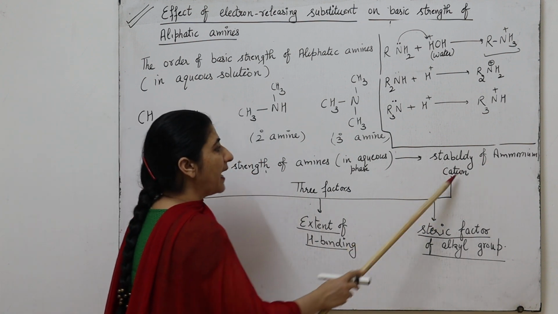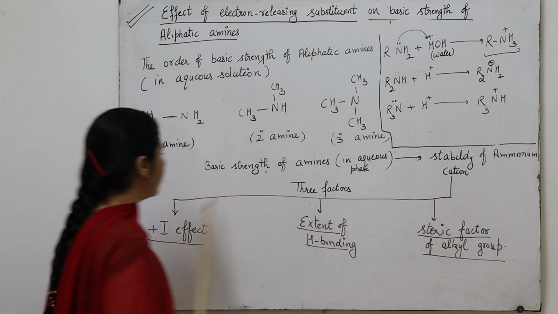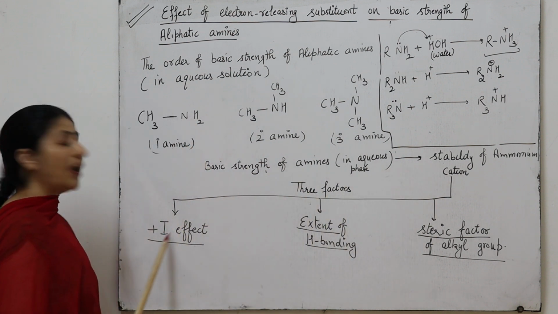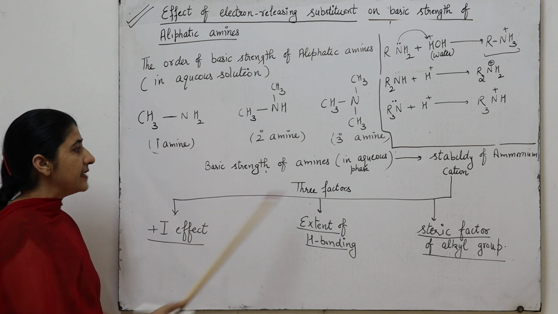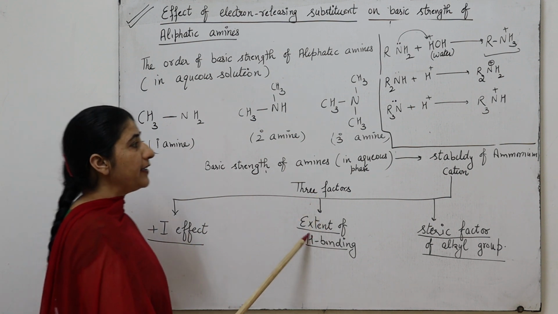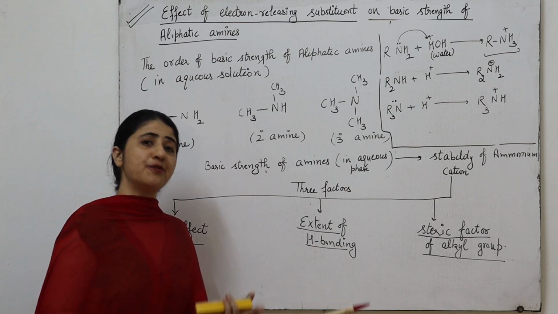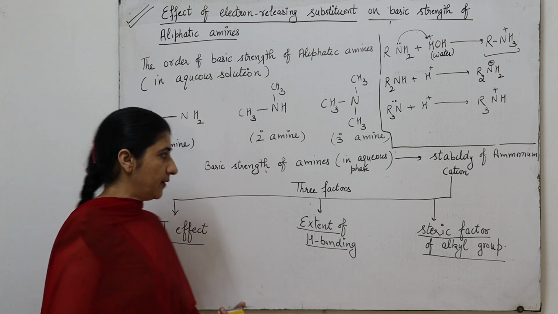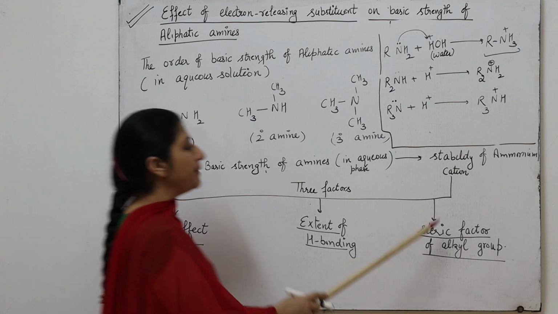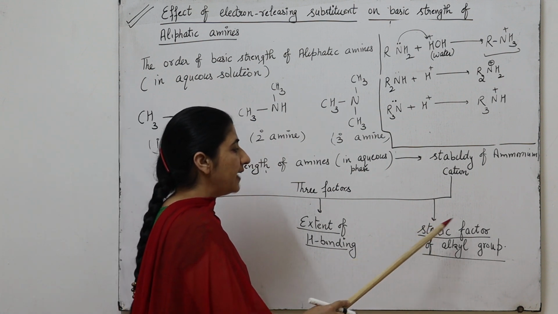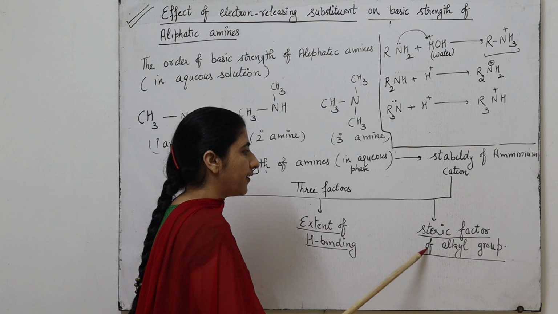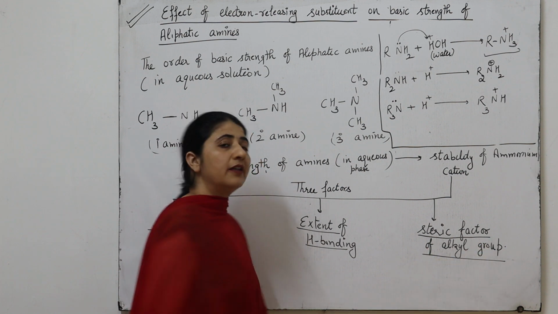The stability of the ammonium cation depends upon three factors. Number one is the I effect. Second, the stability of the ammonium cation is determined in terms of the number of hydrogen bonds with water molecules. And third, the stability of the ammonium cation depends upon the steric factor of the alkyl group.